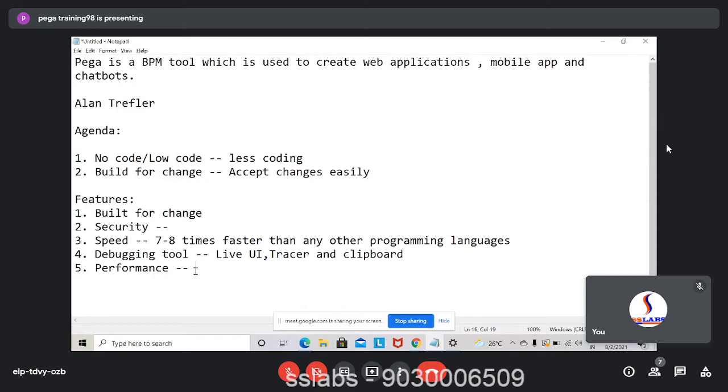Mostly this is not done by everyone. This is usually done by people who have 10 to 15 years of Pega experience, because it involves lots of analysis. But you just need to have an idea how that works.